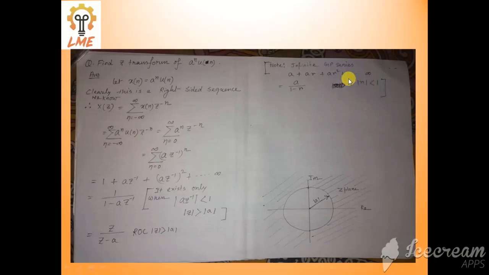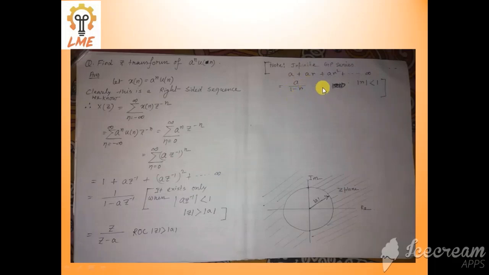Only then can this summation exist, because you can see here, if r is greater than 1, suppose the value of r is 2, then what will happen? A into 2, A into 4, after that A into 8. In this way the summation will diverge. But if r is less than 1, suppose it is 0.2, then what will happen? Here r is 0.2, here r is 0.04. So it means the summation converges. So we can say, for r less than 1, this infinite GP series converges, and the summation is A by 1 minus r.